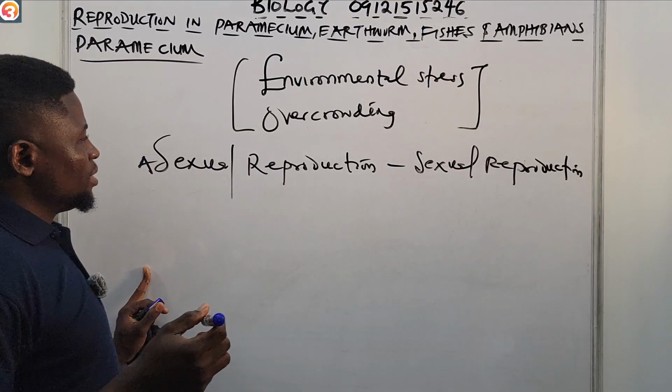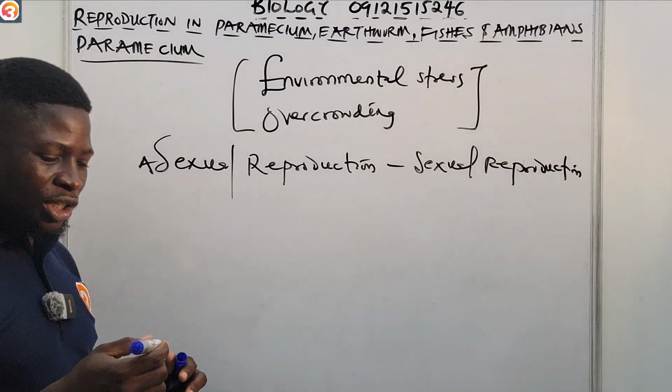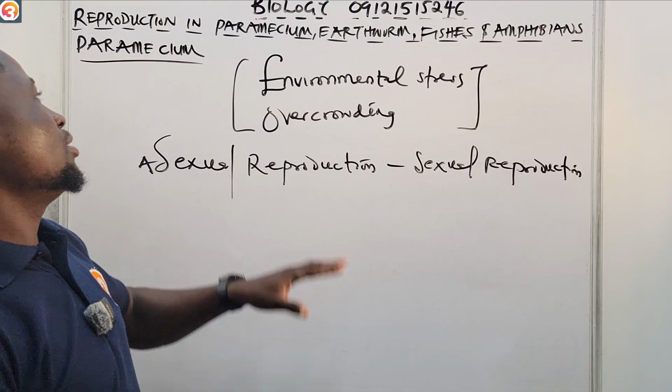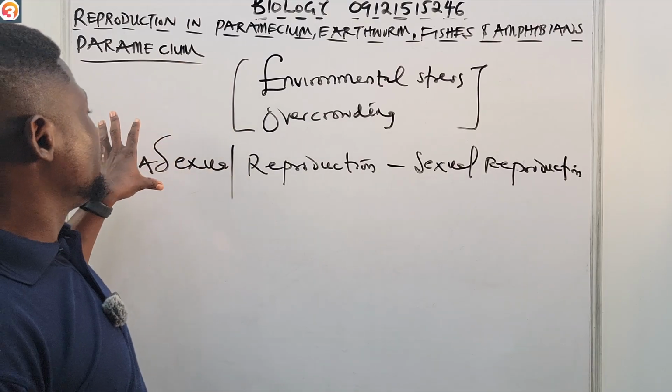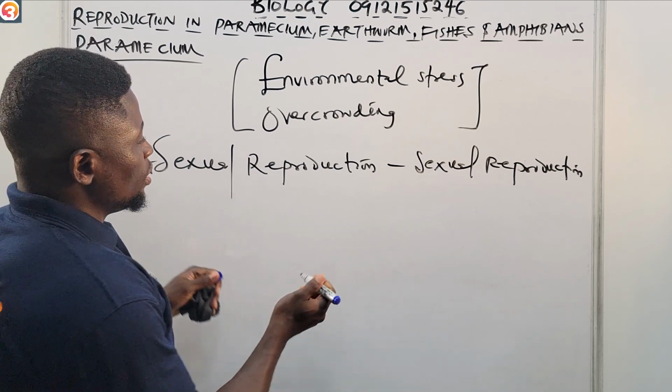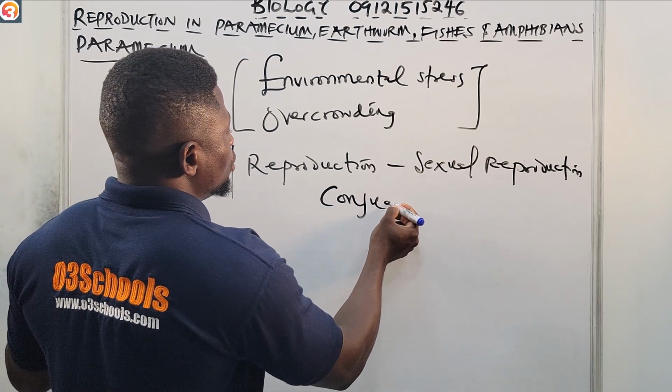This process is known as conjugation. Please take note of that. The process whereby Paramecium changes strictly from asexual reproduction to sexual reproduction is known as conjugation.